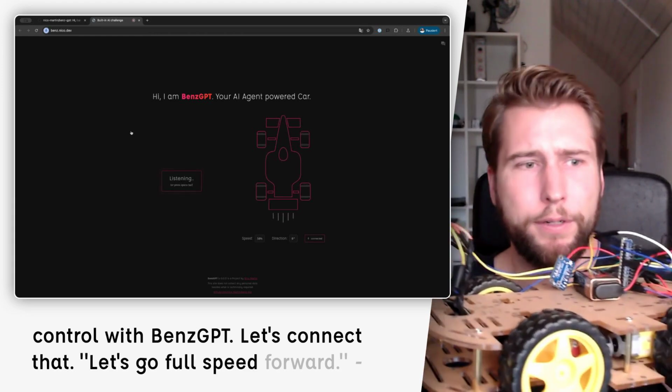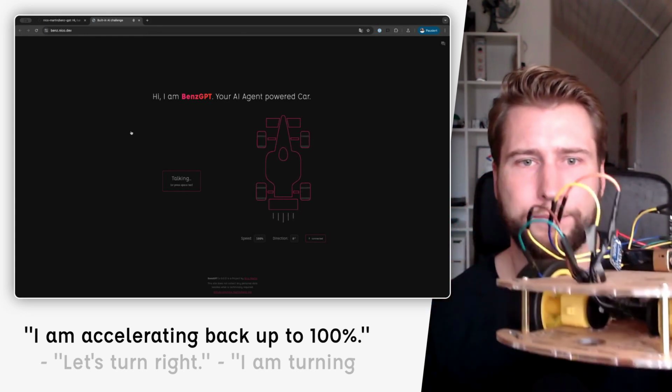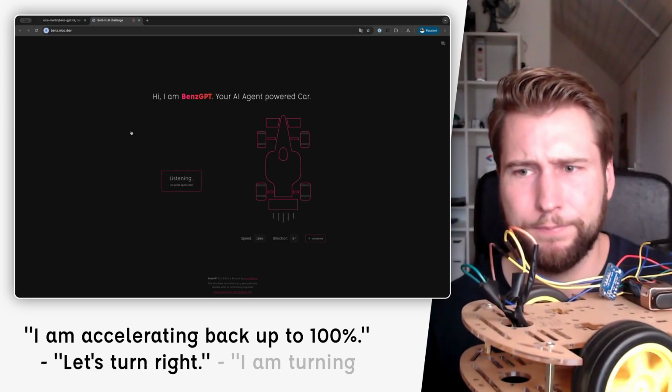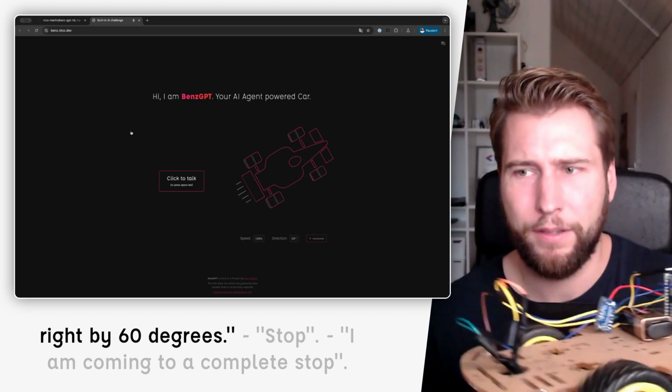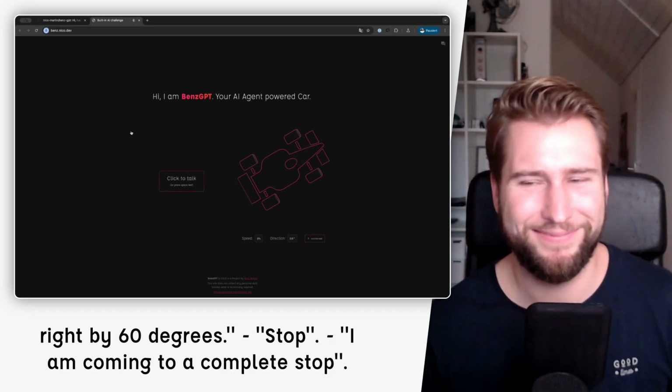Let's go full speed forward. "I am accelerating back up to 100%." Let's turn right. "I am turning right by 60 degrees." Stop. "I am coming to a complete stop."